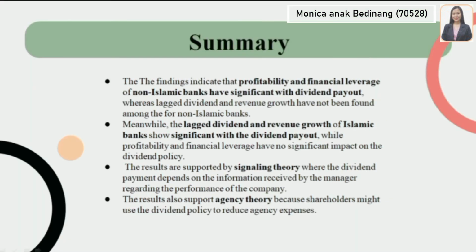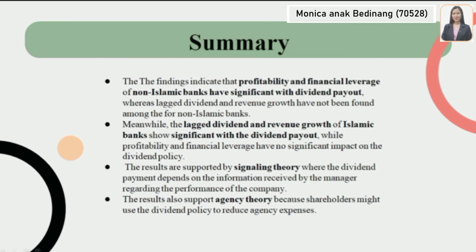For summary, the findings indicate that profitability and financial leverage of non-Islamic banks have a significant relationship with dividend payout, whereas lag dividend and revenue growth have not been found significant among the 4 non-Islamic banks. Meanwhile, lag dividend and revenue growth of Islamic banks are significant with the dividend payout, while profitability and financial leverage have no significant impact on the dividend policy.